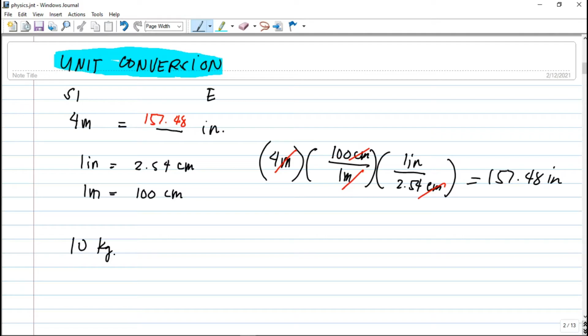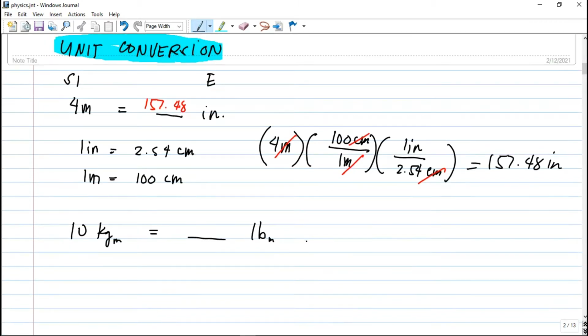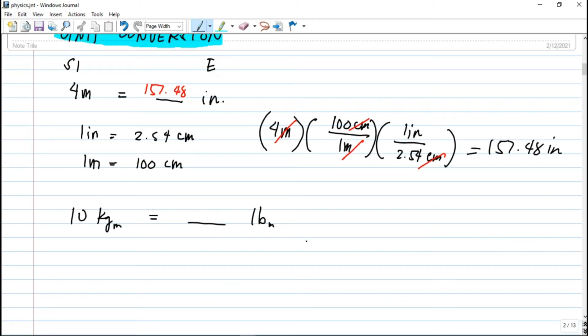Another example, guys, let's say we are going to convert 10 kilograms. So this is 10 kilogram mass. Always denote if it's a mass or a force, because mass and force are different, okay? So kilogram mass, let's convert to pound mass. The kilogram is an SI unit for mass and the pound mass is an English unit for mass. Let's convert 10 kilogram mass to pound mass.